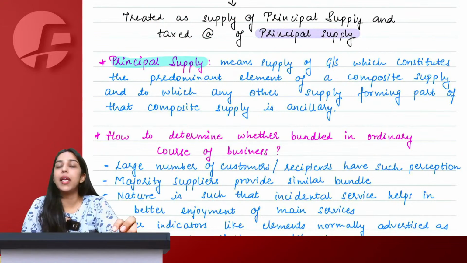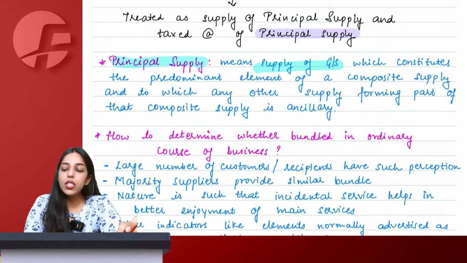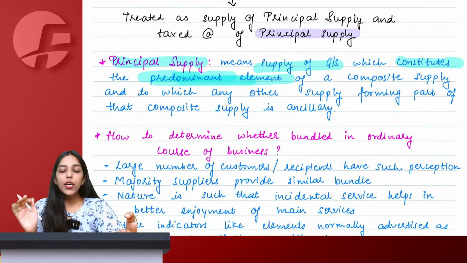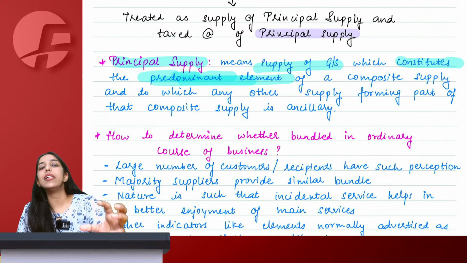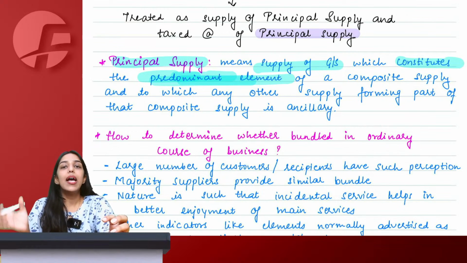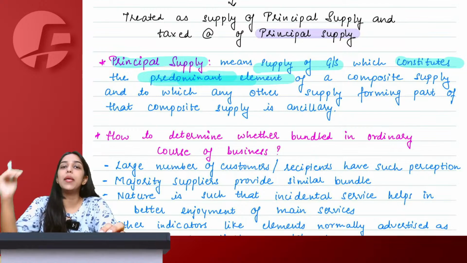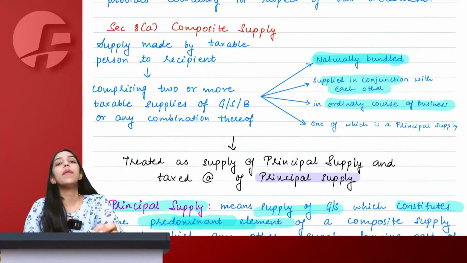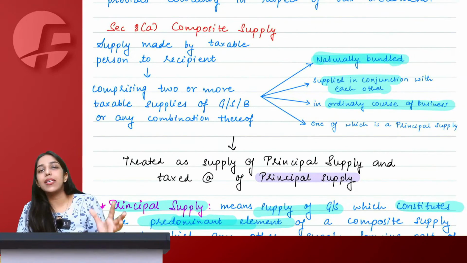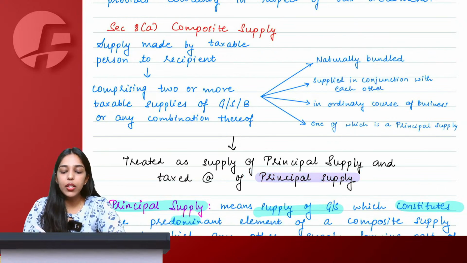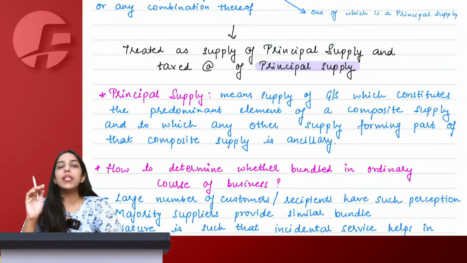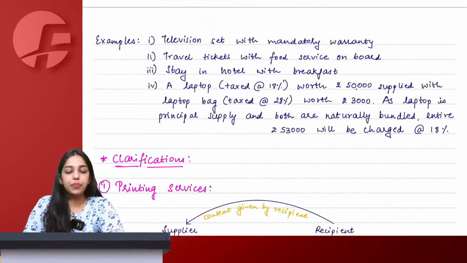See, principal supply means the supply of goods or services which constitutes the main predominant element, and whatever is the secondary supply involved, that just helps us. The ancillary supply helps us to enjoy the principal supply better. Then in that case, we say the entire combo is taxable at the principal rate of supply only.